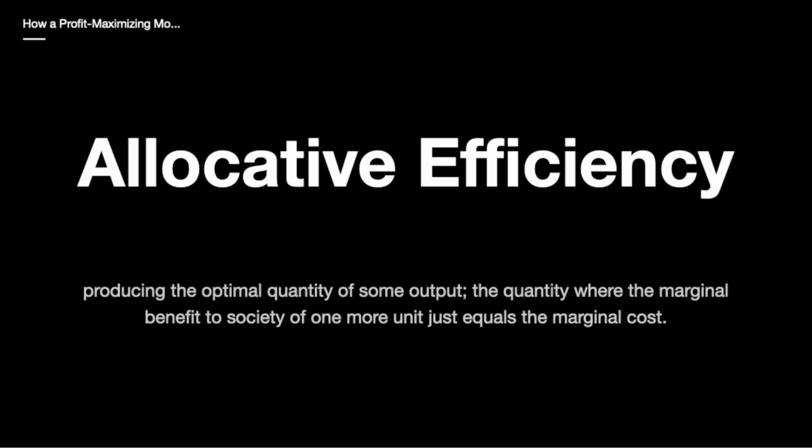Inefficiency of monopoly. Allocative efficiency is producing the optimal quantity of some output, the quantity where the marginal benefit to society of one more unit just equals the marginal cost.